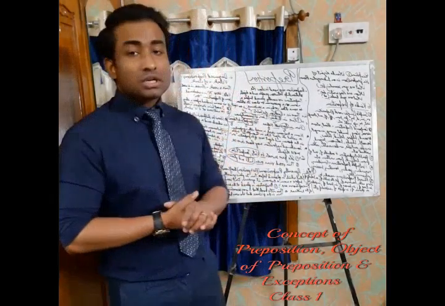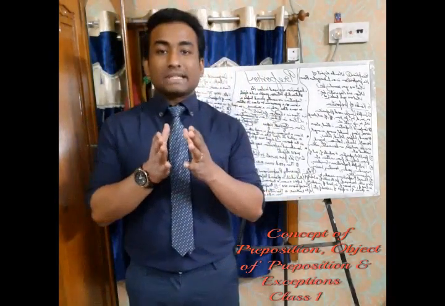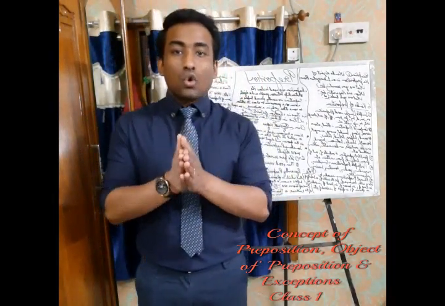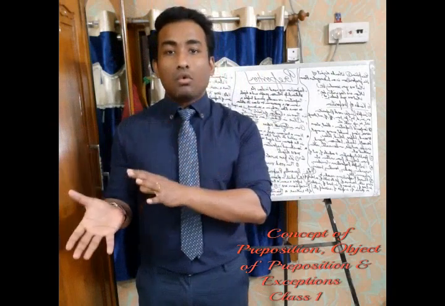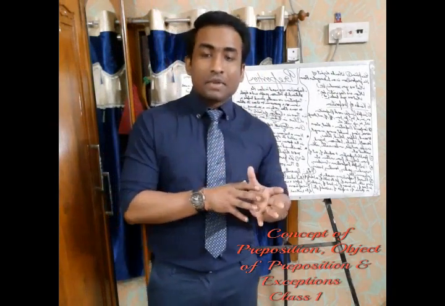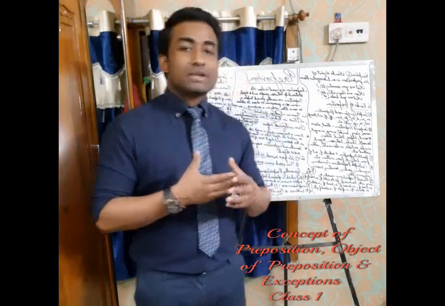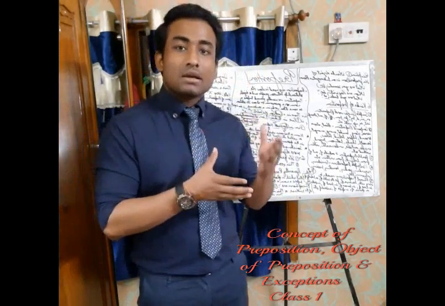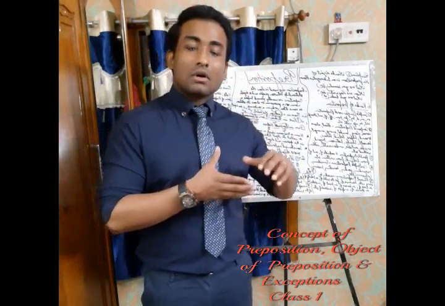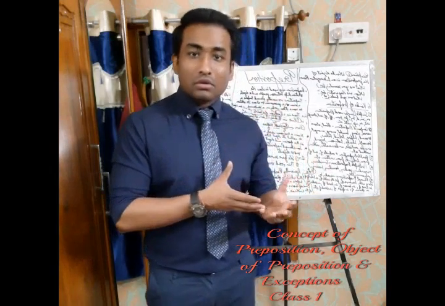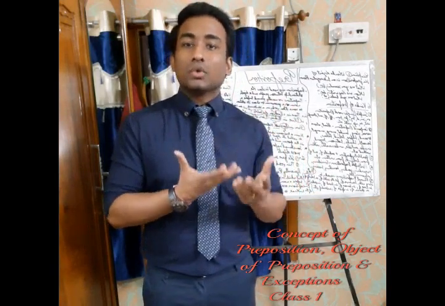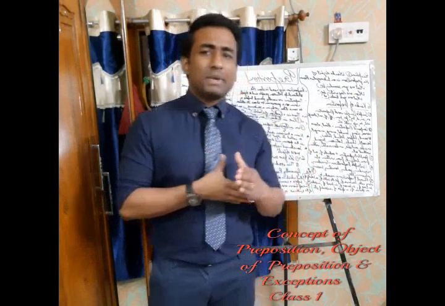So what is a preposition? Prepositions are basically used to show the relation between the noun and the object. Prepositions are placed before a noun or a pronoun to show a relation to it, and this relation can be anything.